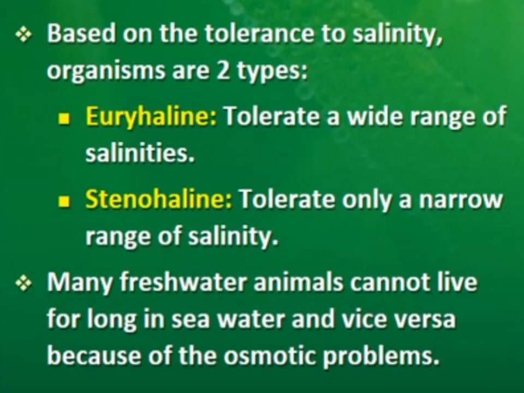Now, when any freshwater animal is kept in seawater or vice versa, an osmosis problem will occur there. The transport of water can occur from the organism's body to the outside or from the outside towards the organism's body. These types of problems can occur when freshwater animals are kept in seawater or vice versa. So these are called osmotic problems, and this is the reason behind it.